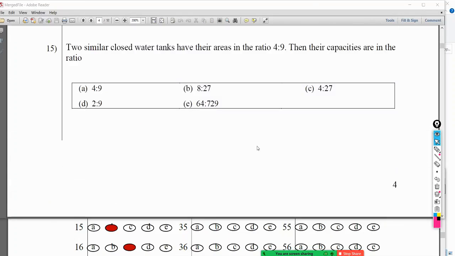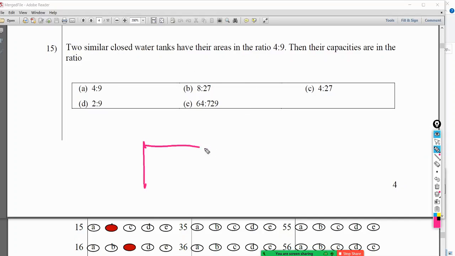So you are getting that answer when you take it as a cube. Yeah, I thought that, right? Maybe cube. Then they should have mentioned it, right? So how do you know that all the tanks are cubic shape? Yeah, if it is cube, yes, maybe. That is what I told. So let's do it now again with cube. Okay, so the examiner has forgotten to mention that. Two similar closed water tanks.